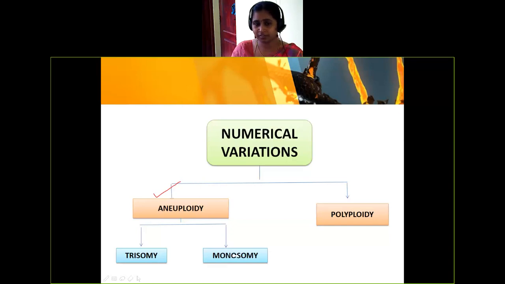Euploidy I have not classified here. Just make a note: aneuploidy, euploidy. And now polyploidy. Polyploidy is nothing but many. The number will be in pairs, it is going to add.